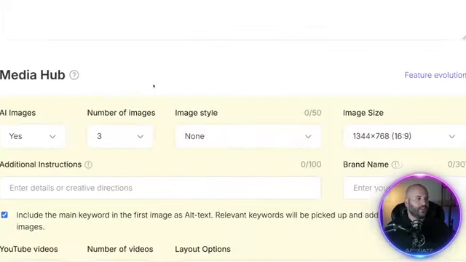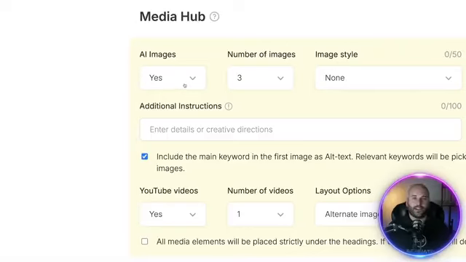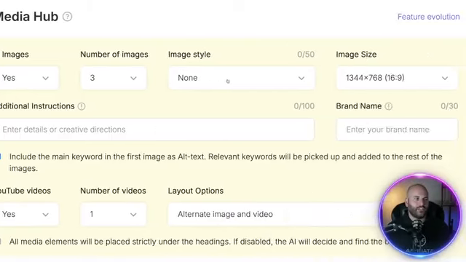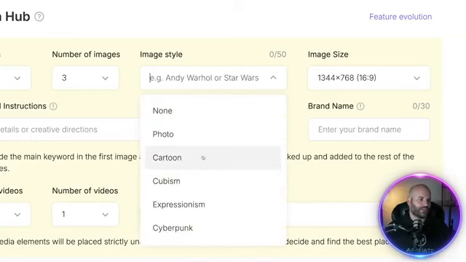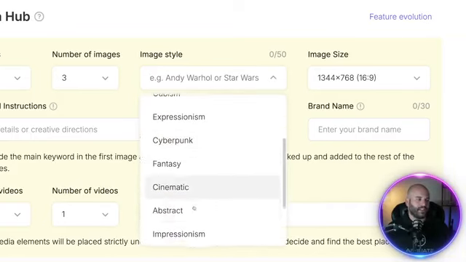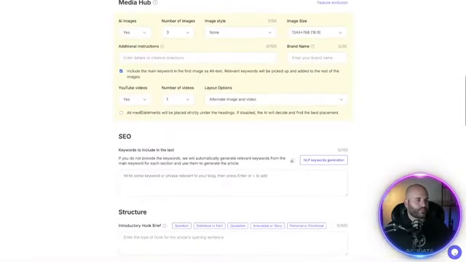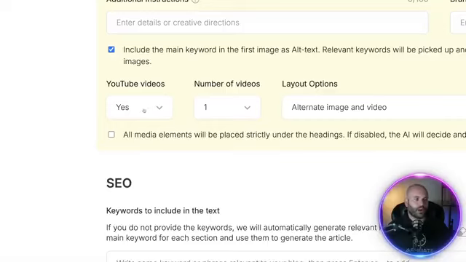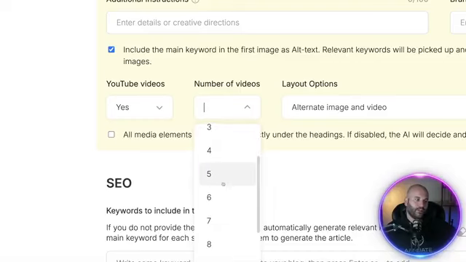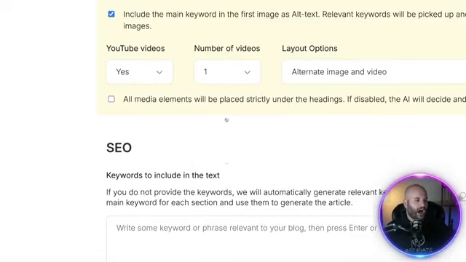Now we're going to come down here to the Media Hub. This is where you can have it create artificial intelligence images. In this case, it's 3 images. You can even change the style of it from cartoon to cyberpunk to fantasy, cinematic. In this case, I'll just say none. I'll leave it at none. You can come down here and you can choose, do I want YouTube videos? Now this will find YouTube videos that are relevant to the article being written and pull them in. I have an example already of this article. I'm going to pull it up and you're going to see how cool that is. Now what you can do is you can say, yeah, I want 4, 5, 6 different videos. In this case, I'll leave it at 1.